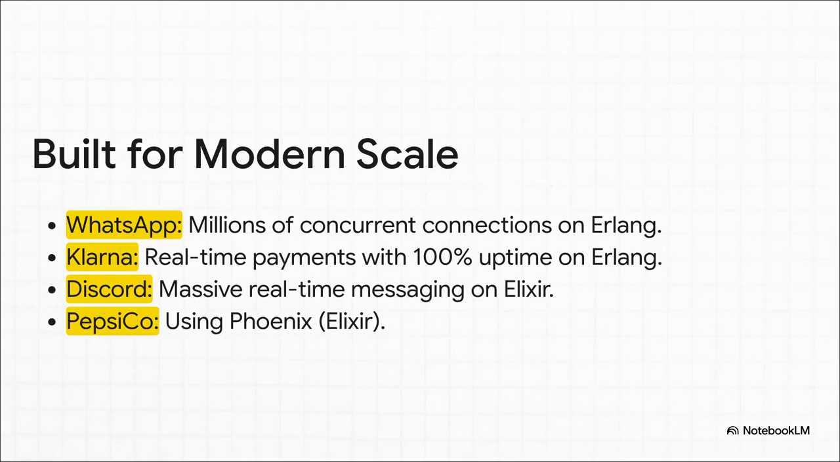And these aren't just one-off cases. The world's most demanding systems are running on this paradigm. WhatsApp uses Erlang to handle millions of concurrent connections. Klarna uses it for 100% uptime on its core payment system. Discord built its massive real-time messaging on Elixir. They didn't choose this approach because it was trendy. They chose it because it was the only way they could reliably solve for massive, massive scale.